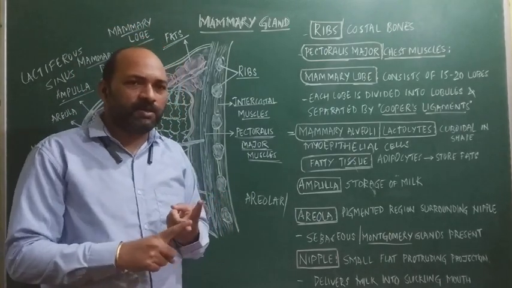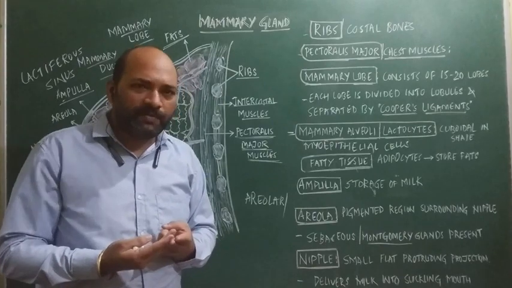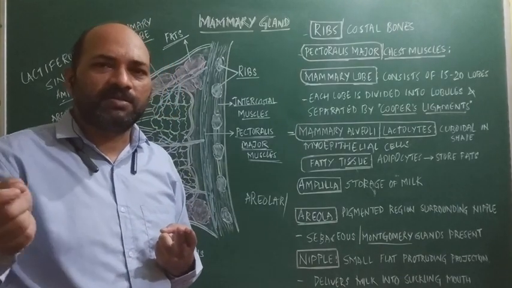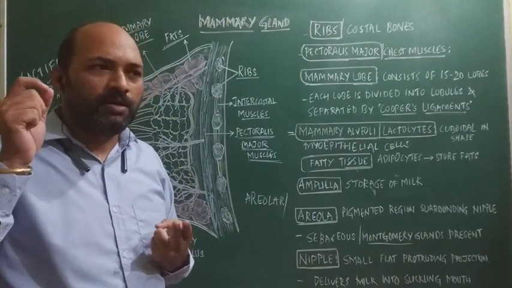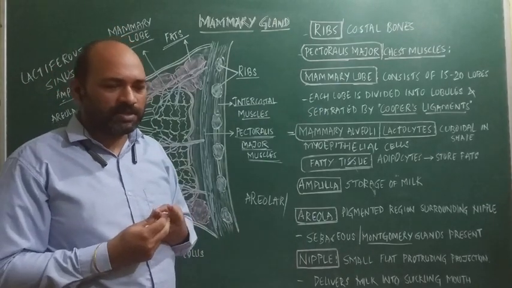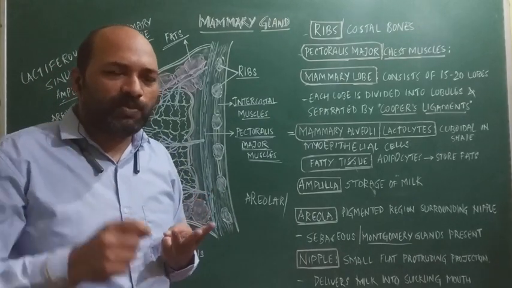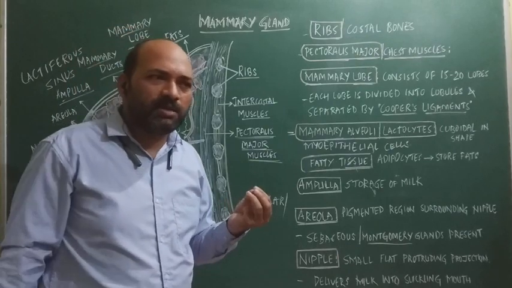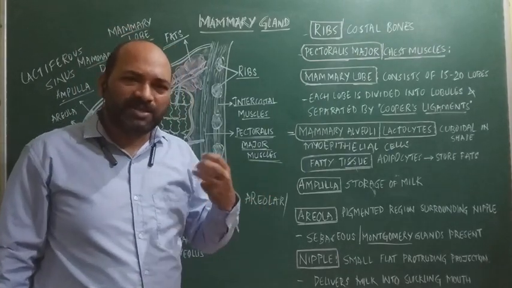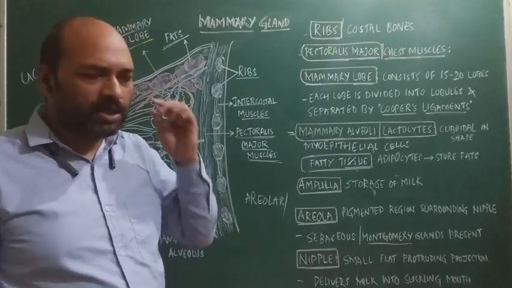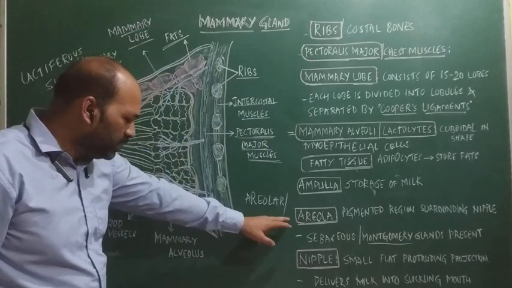Second, it provides moisture to the nipples. And third, the lipoid fluid has a particular aroma which attracts the suckling to suck the nipple. So that is the areola.